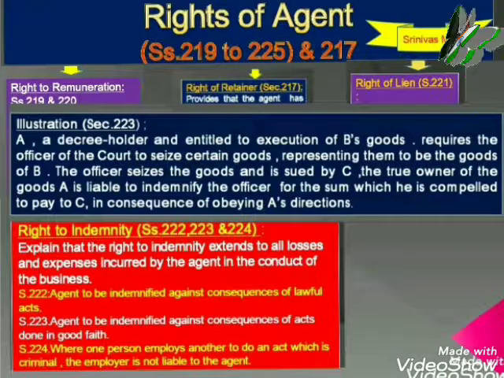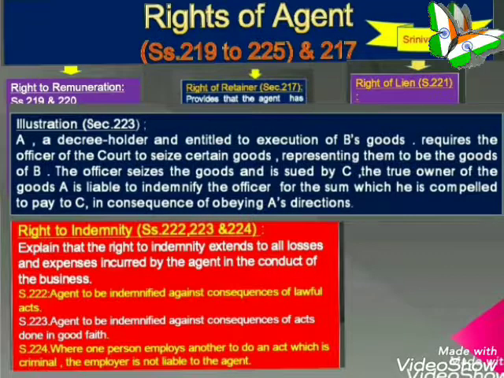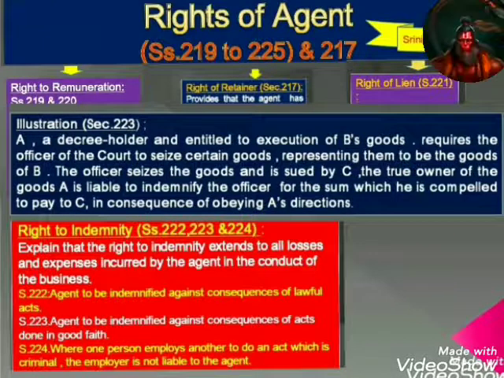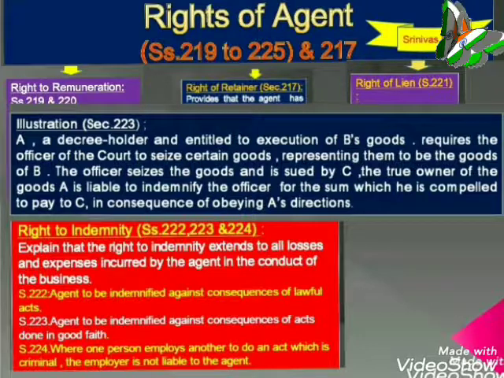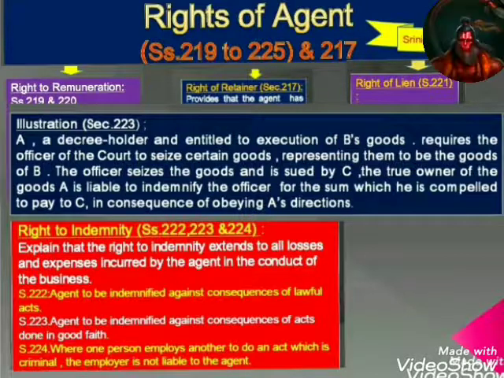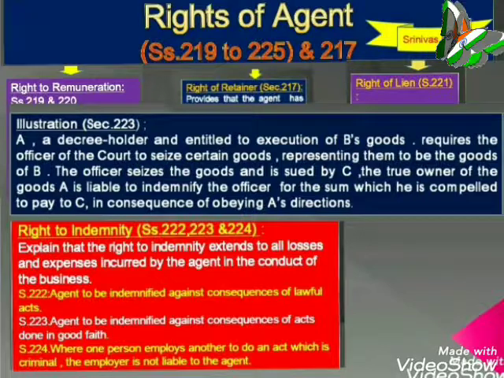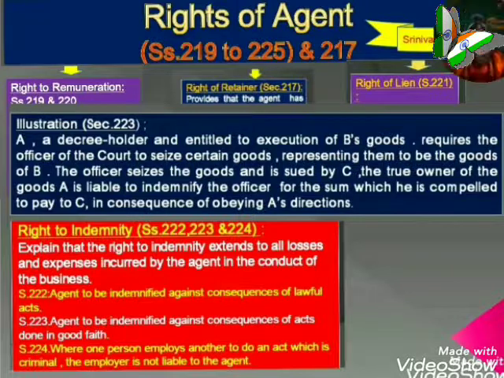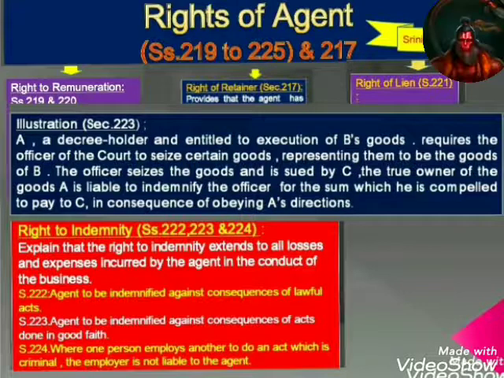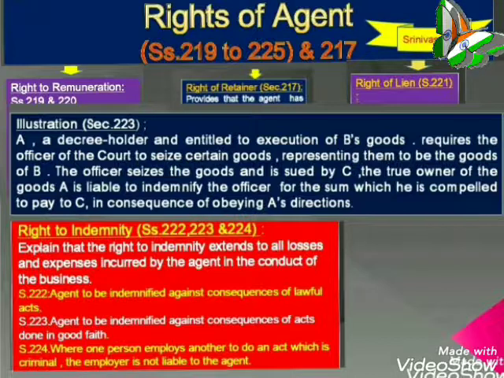Then let us come to 223, where agent to be indemnified against the consequences of acts done in good faith. In this section there is one illustration. A, a decree holder and entitled to execution of B's goods, requests the officer of the court to seize certain goods, representing them to be the goods of B. Then the officer seizes the goods and is sued by C, the true owner of the goods. A is liable to indemnify the officer for the sum which he is compelled to pay to C in consequence of obeying A's directions.